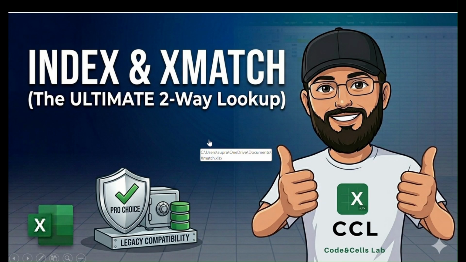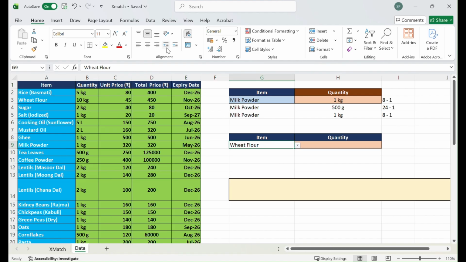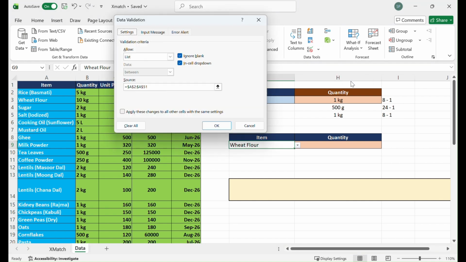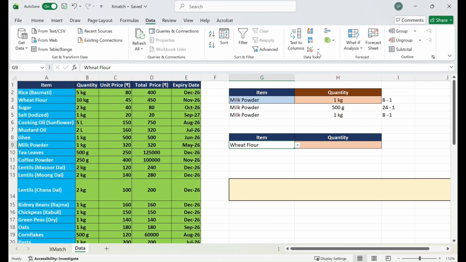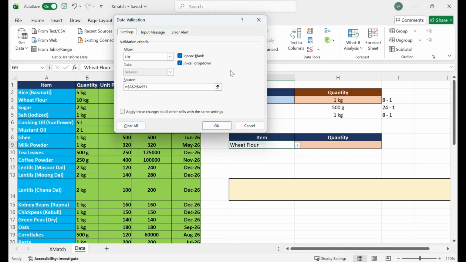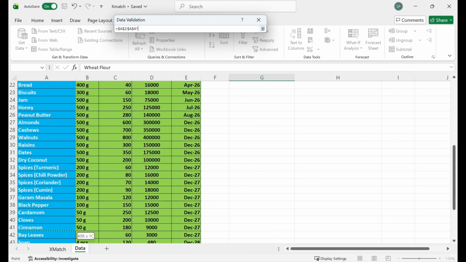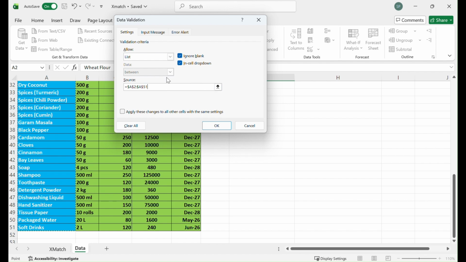Now let's dive into the Excel sheet. What I did here is, as we were just copy-pasting the value from here to here, I found that it is really not convenient. So what simple thing I did, many of you already know, but in case you don't, let me quickly show you. After selecting this field, I came to the data validation, and from here I selected the option list, and in the source, I have given only the item list.